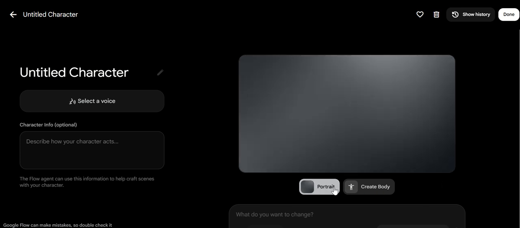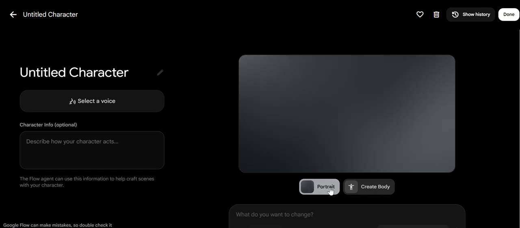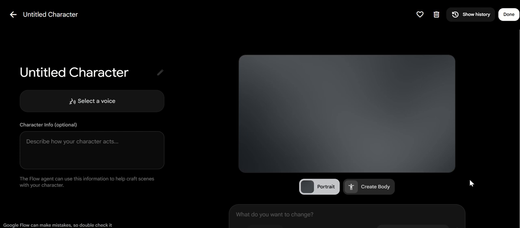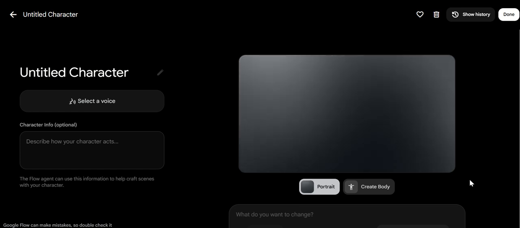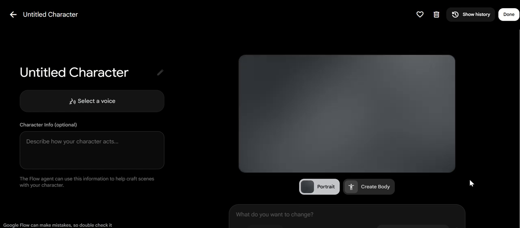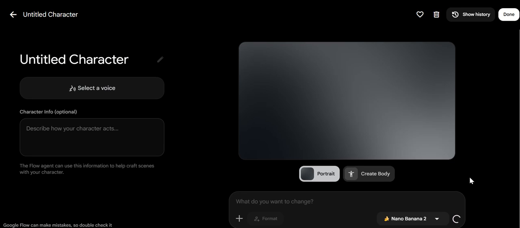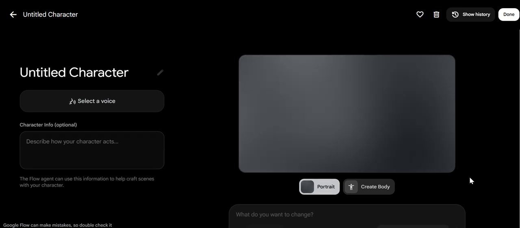So we have two options here. Either we can generate a portrait of a character or we can create a body. I've already selected portrait. Let's see how it's going to appear. It's working. It may take a few minutes.